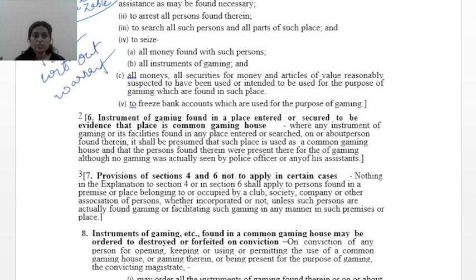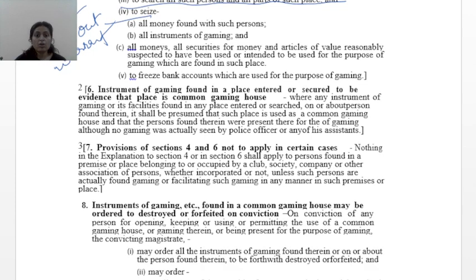Now, any police officer not below the rank of sub-inspector of police has the authority to enter any place at any time with such force and assistance as may be necessary, to arrest all persons found therein, to search all such persons and all parts of such place, and to seize all money found with such persons, all instruments of gaming and all money, securities and valuable articles reasonably suspected to have been used or intended to be used for the purpose of gaming, which are found in such places, and to freeze bank accounts which are used for the purpose of gaming.